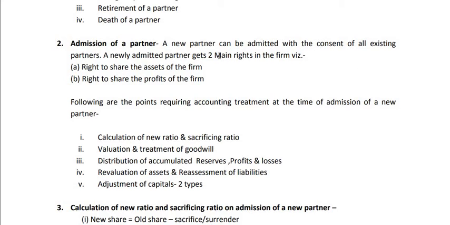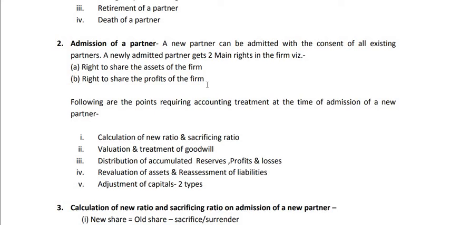A newly admitted partner gets 2 main rights in the firm. Now after getting the admission in the firm, what are the rights which are available to a new partner? Sometimes a theory question is asked for 2 marks, that what are the 2 main rights which a newly admitted partner gets in a firm after the admission. So the 2 rights are the right to share the assets of the firm and the right to share the profits of the firm. That means the new partner now becomes entitled to get a share of the assets of the firm, and he will also get a share of the profits of the firm.